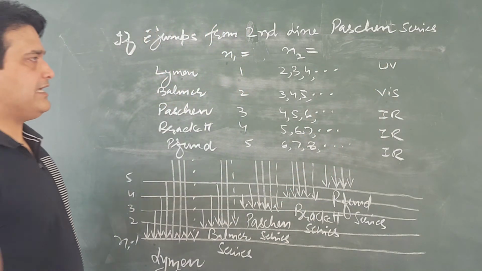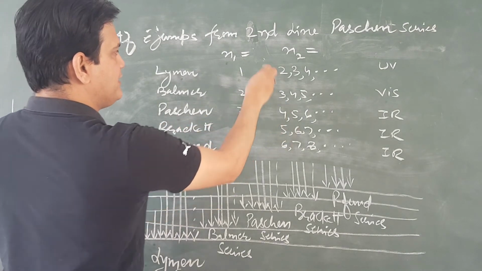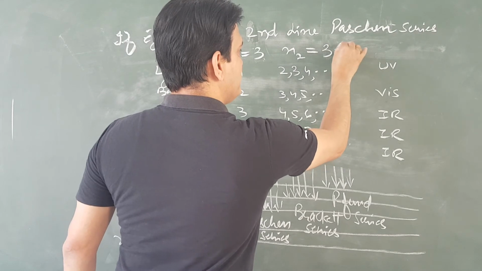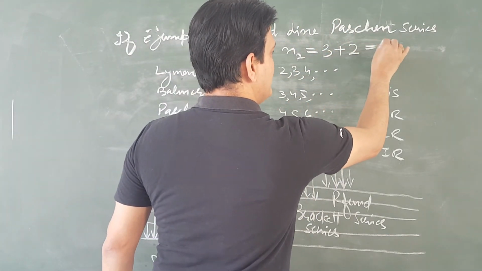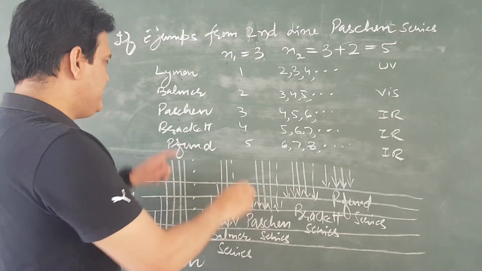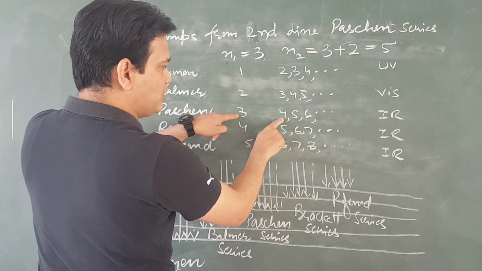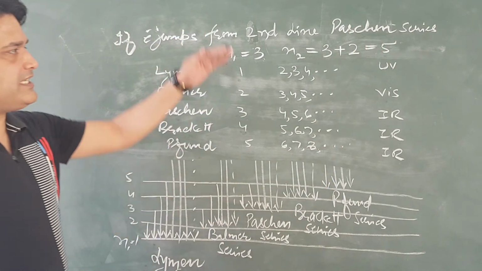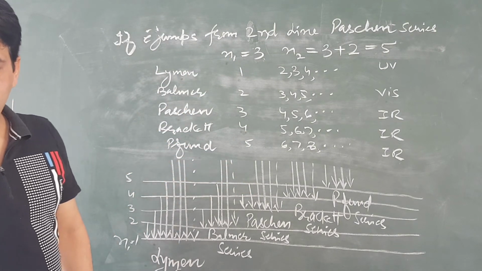Then as the series is Paschen, n1 is equal to 3, and n2 is 3 plus second line 2, which is equal to 5. See, Paschen n1 is equal to 3. First line from the fourth level, second line from the fifth level. This is the fifth level. So this is the calculation of n1 and n2.